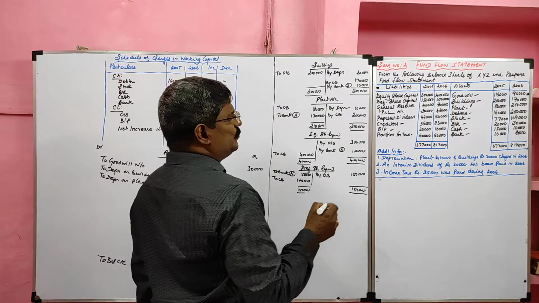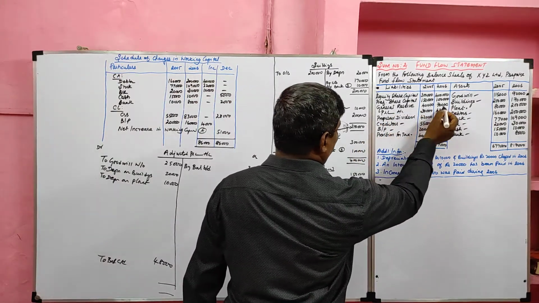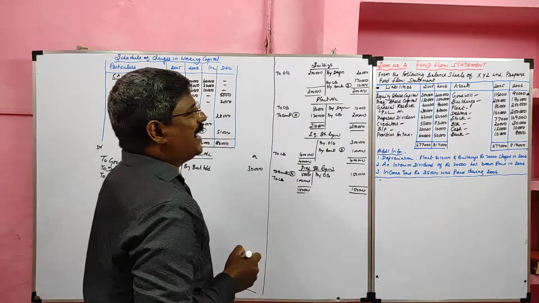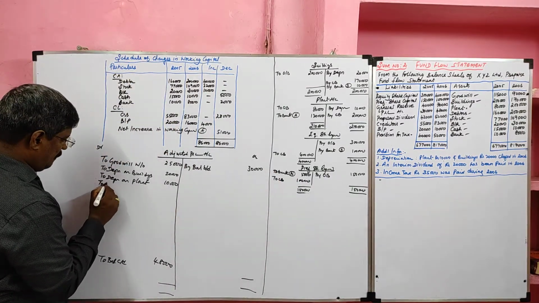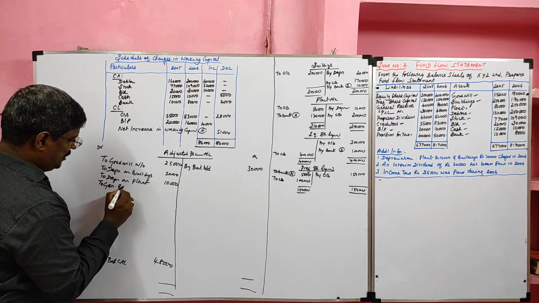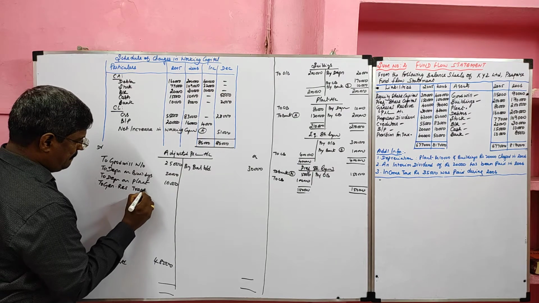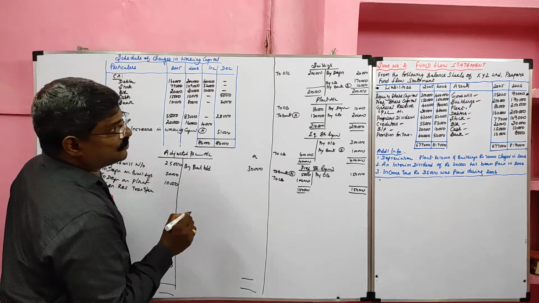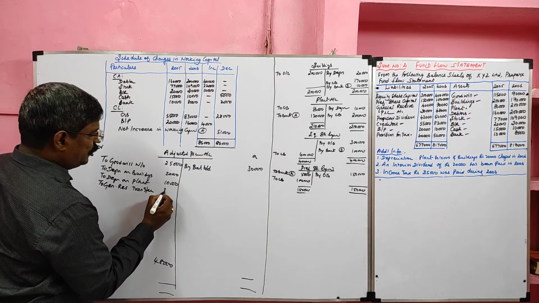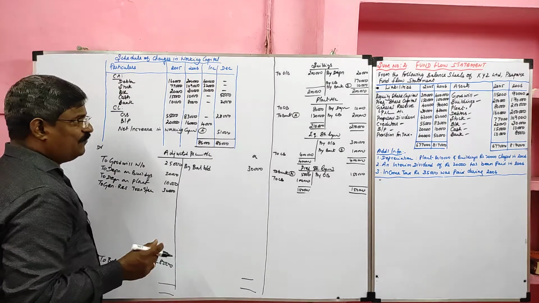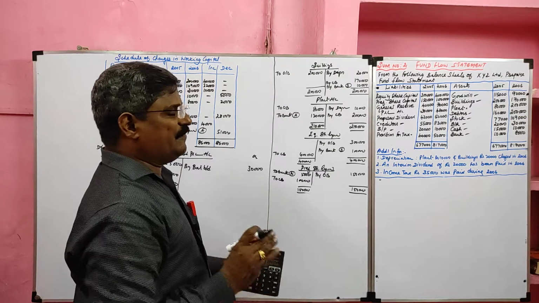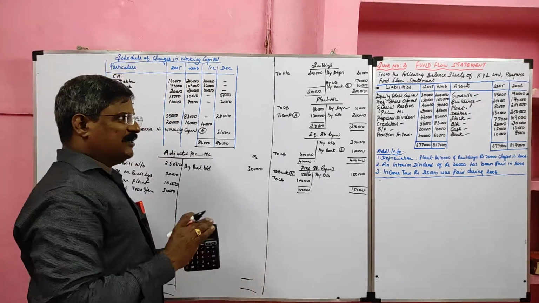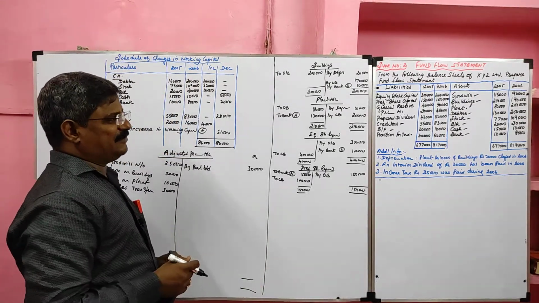Then we need not prepare ledger account for general reserve. The difference should be debited to the adjusted profit and loss account. So general reserve transfer. The difference how much? 30,000. We need not prepare ledger account for goodwill, general reserve, preliminary expenses and discount on issue of share and debenture. For these, we need not prepare ledger account. The difference should be debited to the adjusted profit and loss account.